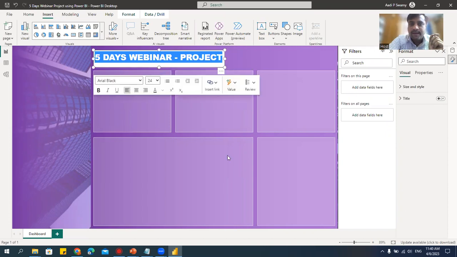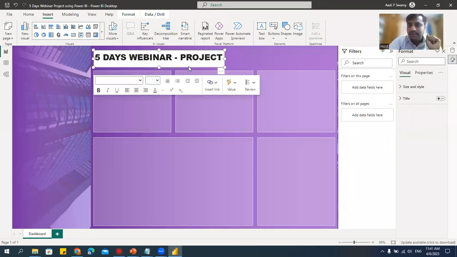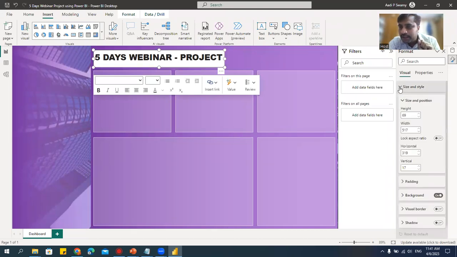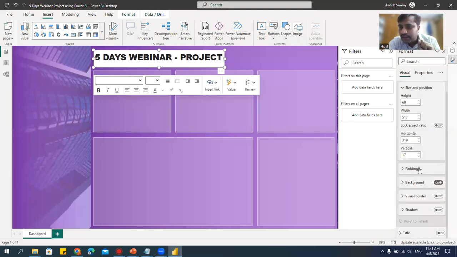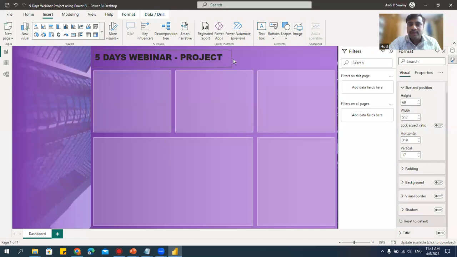Okay, done. Now, if you just observe this, it looks very bad actually, because we have a very nice background color, but if you see this, I have some white patch kind of thing. What should I do? Select this. Do we have the formatting here? Let's go and see size and style. Let's scroll down. Here you can see background. You can see the background of the background. See, the background is gone.